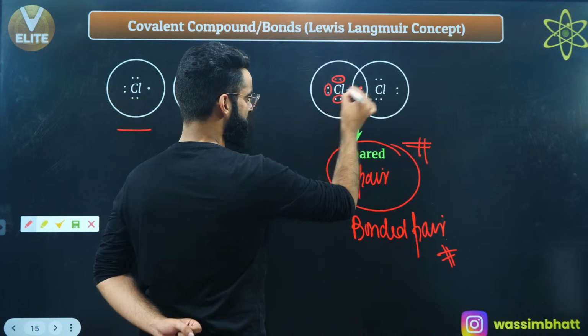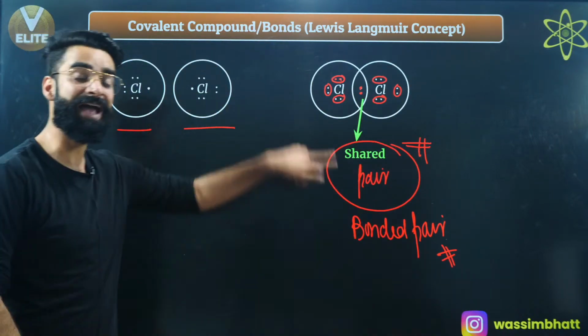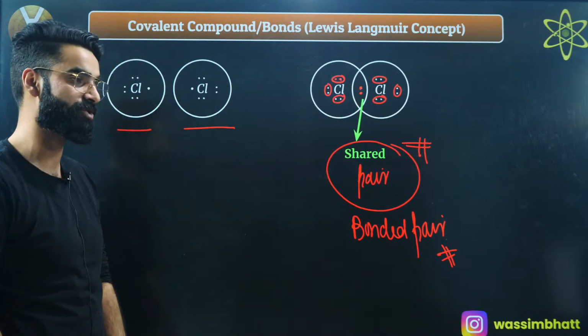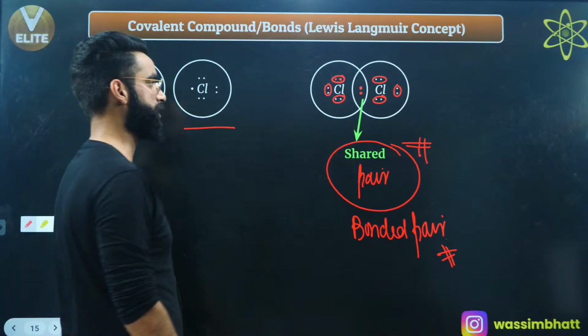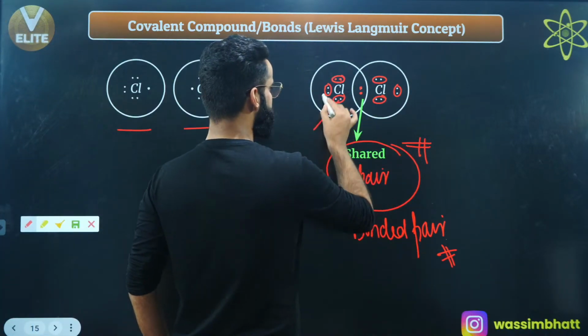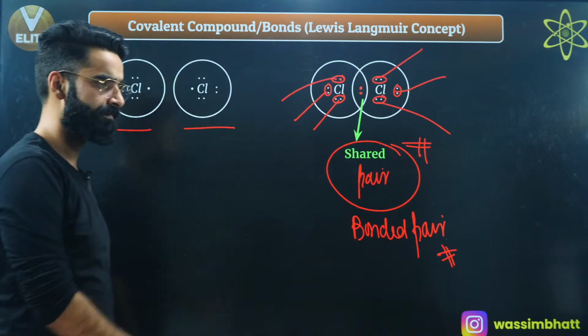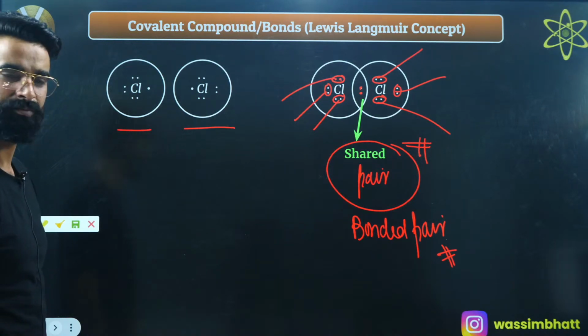An electron pair which belongs to the valence shell but does not participate in bonding is what we call a lone pair. So this is a lone pair, and so on for each of these. You call them lone pairs of electrons, or non-bonding electrons.